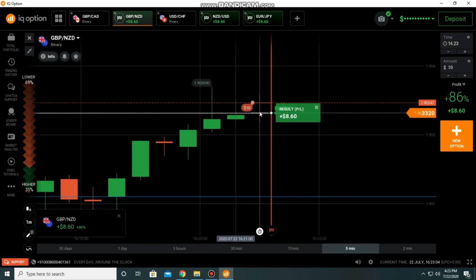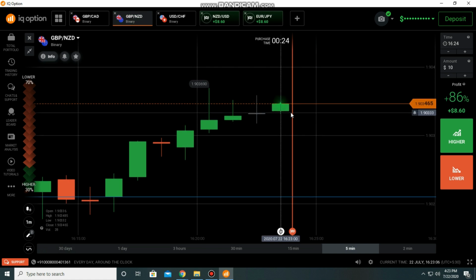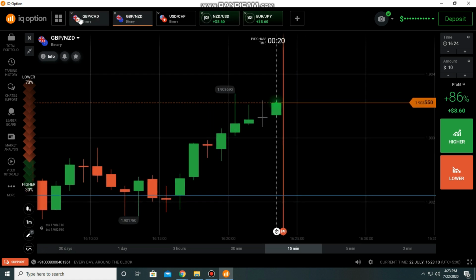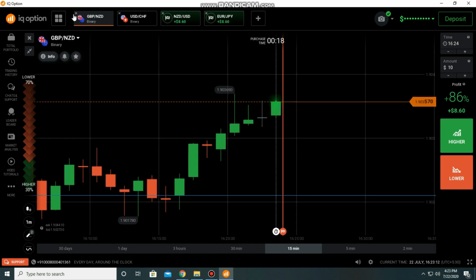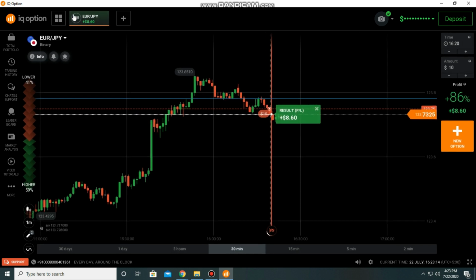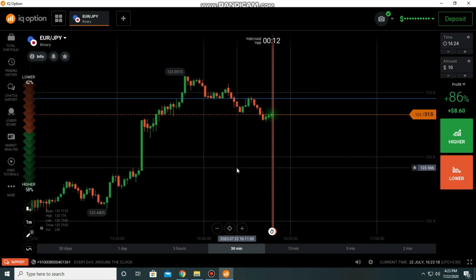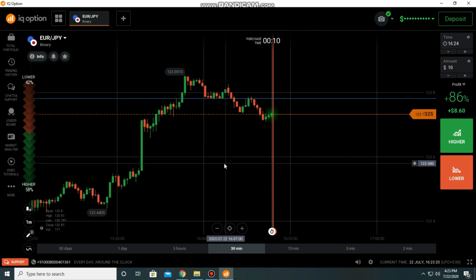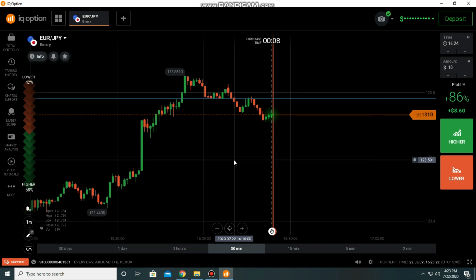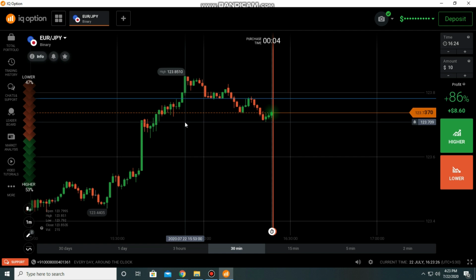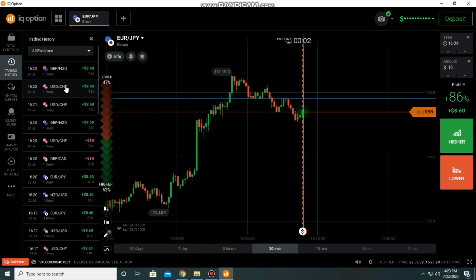It was a doji, but I won the trade. Okay, if you need any video about the manipulation methods, IQ Option has different kinds of manipulations.